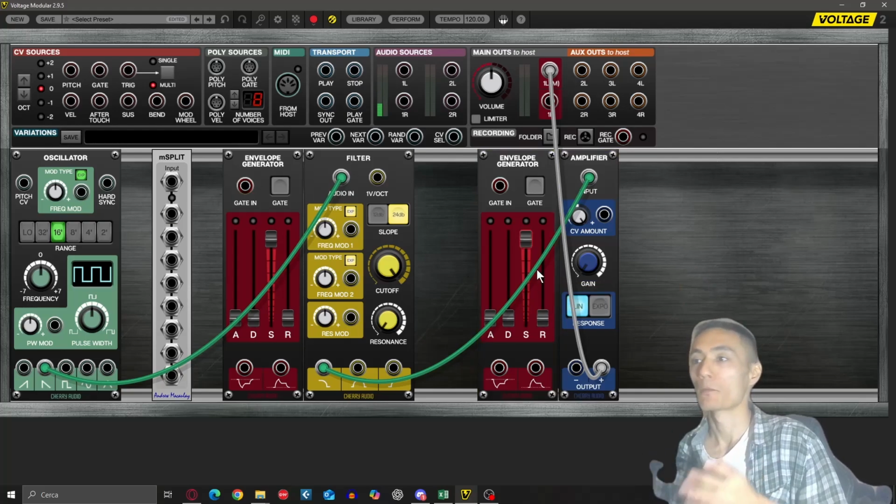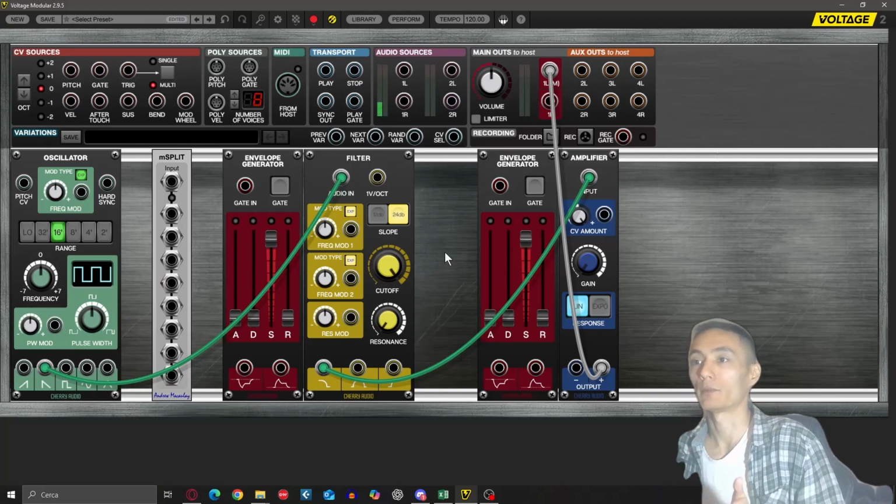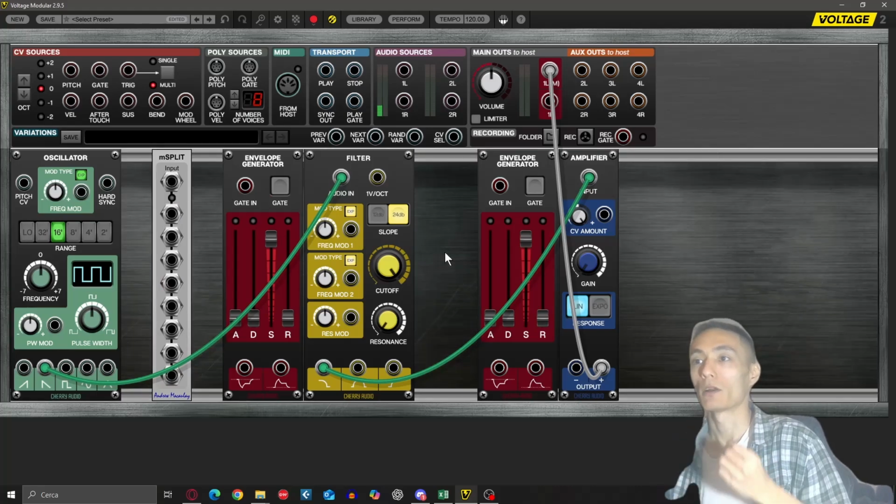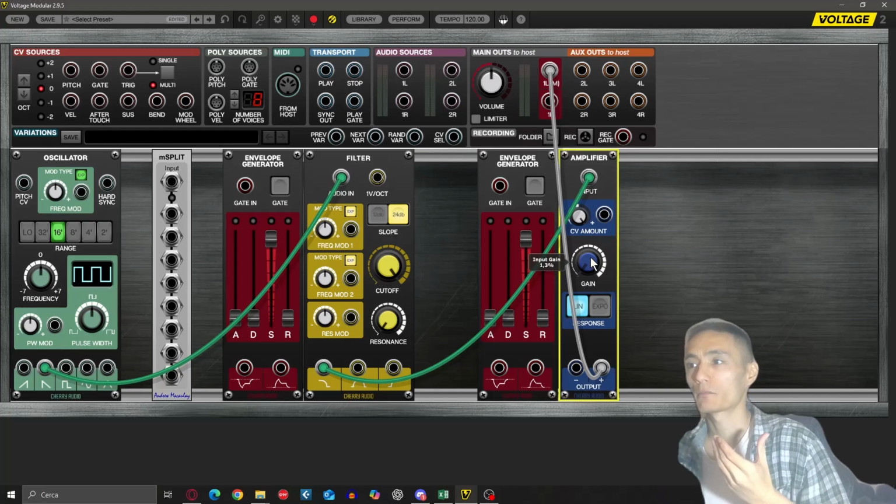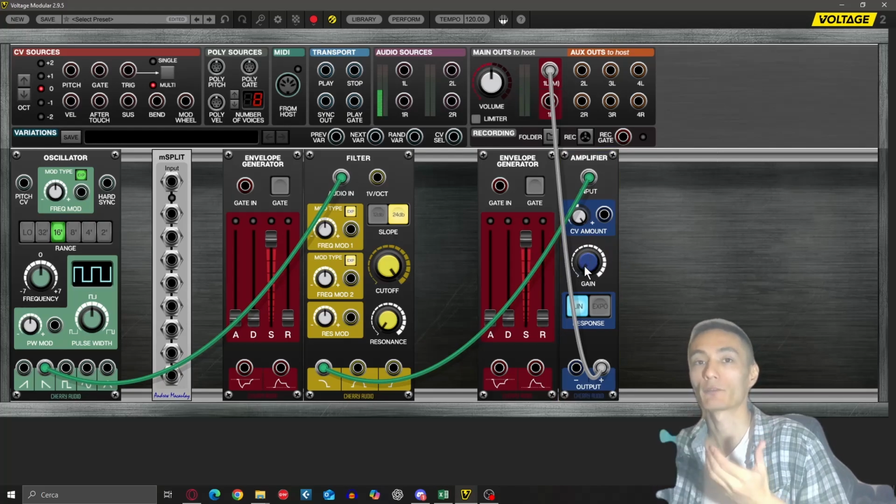Good. Now the audio signal path has been done. Now let's do a sound check. To check whether the sound works or not, all we need to do is to increase the gain of the amplifier. So I'm gonna raise it, and as you can hear, we have sound.